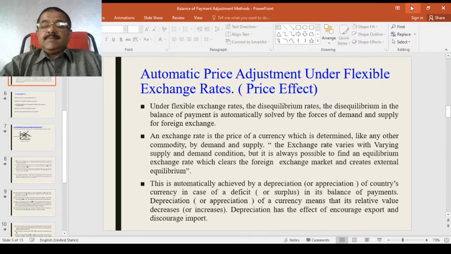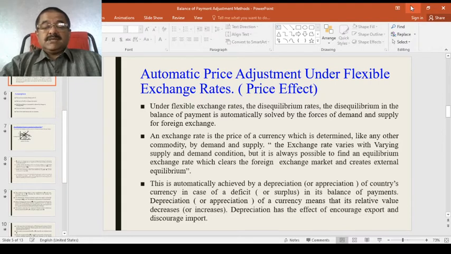Depreciation has the effect of encouraging exports and discouraging imports. When exchange depreciation takes place, foreign prices are translated into domestic prices. Suppose the dollar depreciates in relation to the pound, it means that the price of the dollar falls in relation to the pound in the foreign exchange market. This leads to the lowering of the prices of US exports in Britain and the rising of prices of British imports in the US.